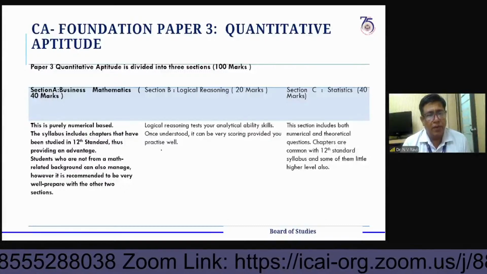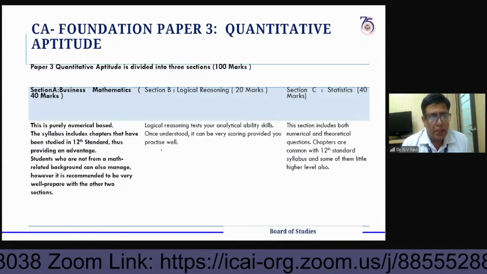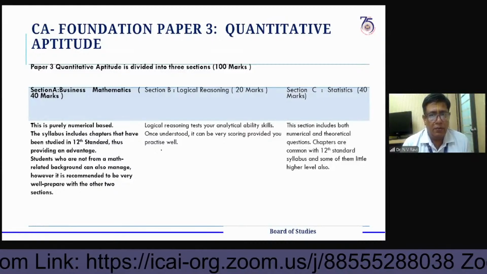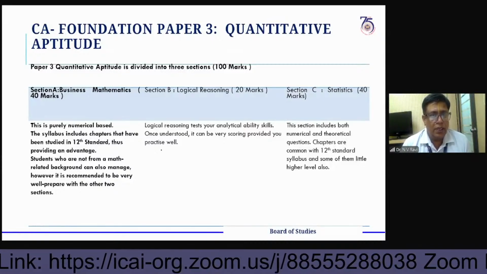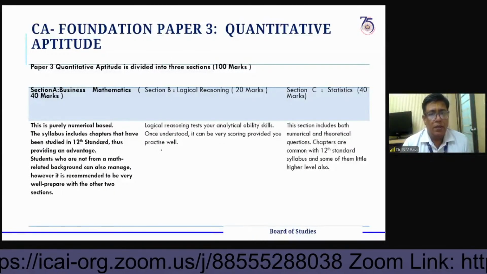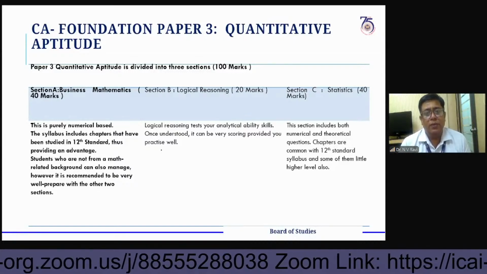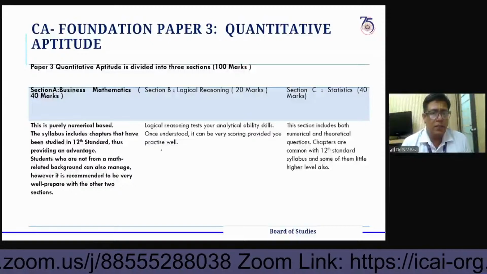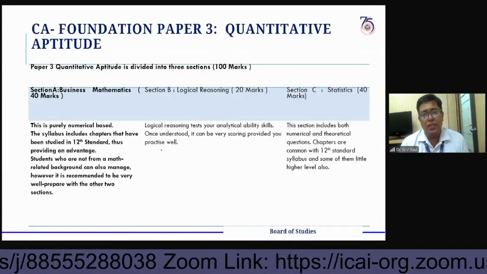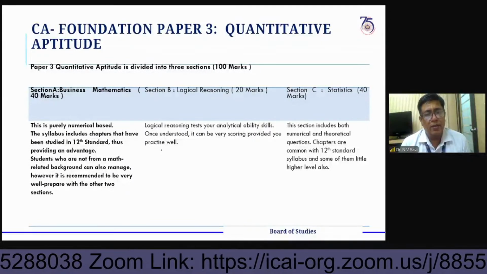This is a background of simple arithmetic and chapters, and we will definitely be able to solve it if we have a strong background in mathematics. Whereas logical reasoning tests your analytical ability skills. Once you understand it, it can be very easy and scoring, provided you practice well also.